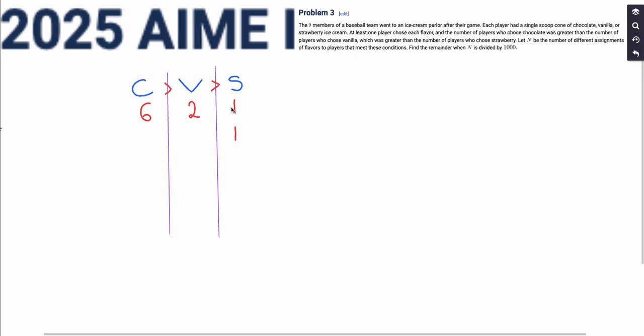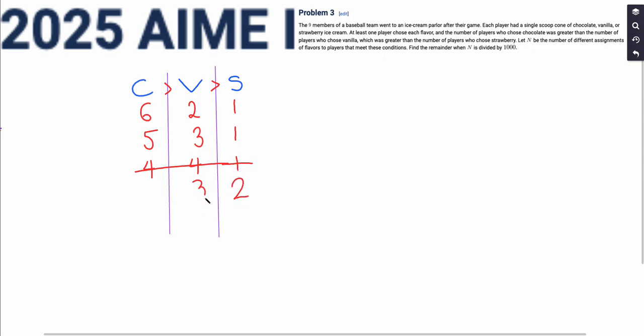Let's consider another case where the number of players who chose strawberry was 1, but 3 people chose vanilla. That means that 5 players would choose chocolate. Let's try another one where one player chose strawberry, 4 chose vanilla, meaning that 4 plus 1 is 5, and there's 9 total, so 4 players chose chocolate. The problem with this case is that C must still be greater than V, so this case will not work. So we'll have to move on to when strawberry is 2.